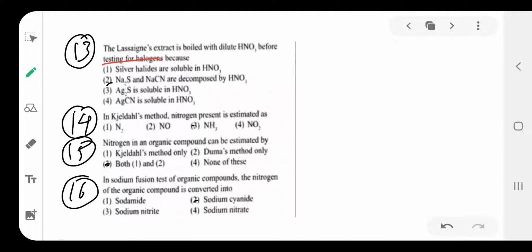For what purpose are we adding the dilute HNO3 to the Lassaigne extract? This dilute HNO3 decomposes the Na2S, because if the given organic compound contains sulfur, it becomes Na2S. If it contains nitrogen, it becomes NaCN.